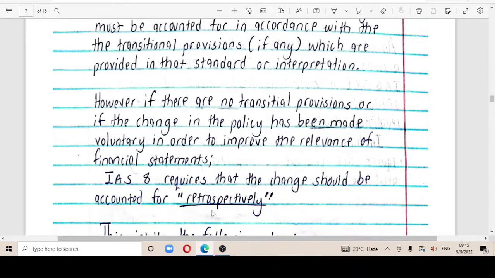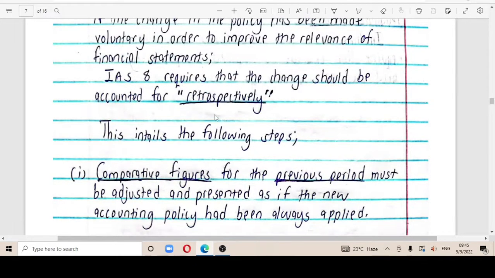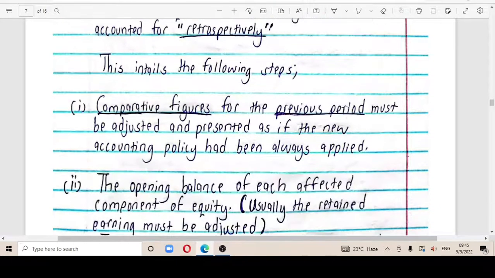You have to relate and go back to the previous year as if that change had occurred in that previous year. So what does retrospectively mean? This entails the following. With retrospectively, giving you that hint of the layman language, there must be comparative figures for the previous period. So comparative figures for the previous period must be adjusted and presented as if the new accounting policy had been always applied.